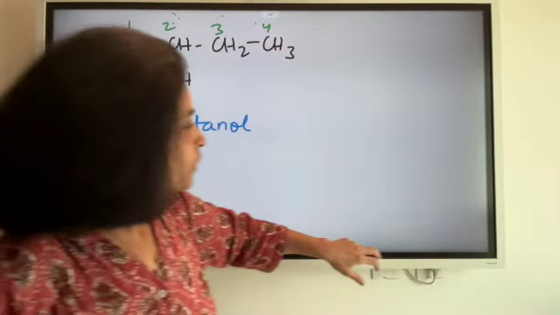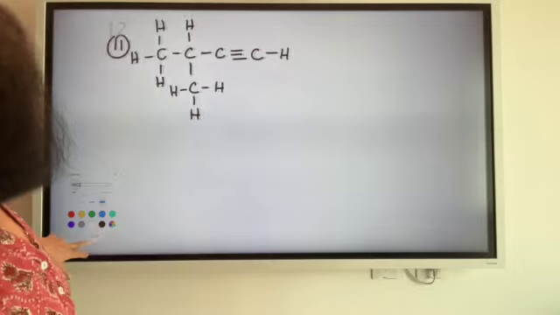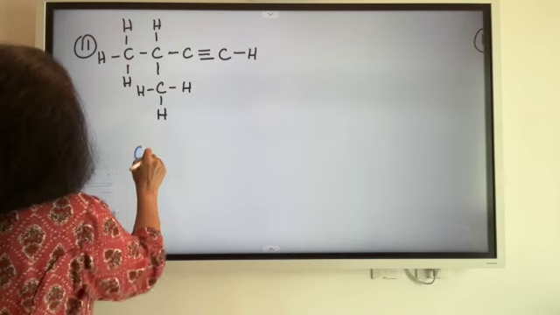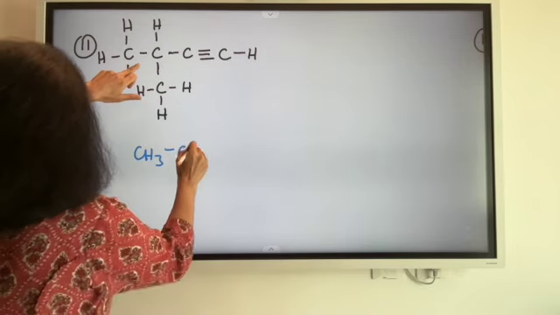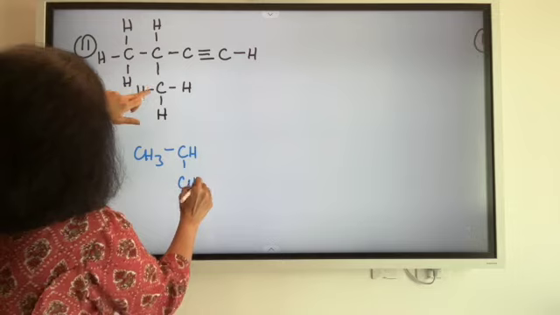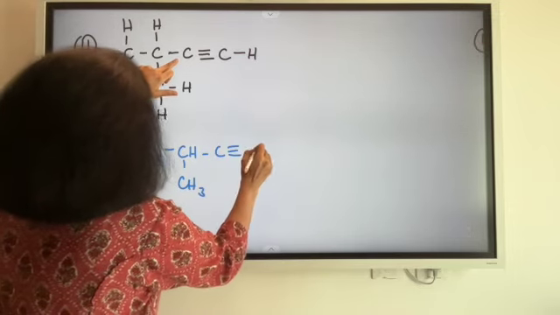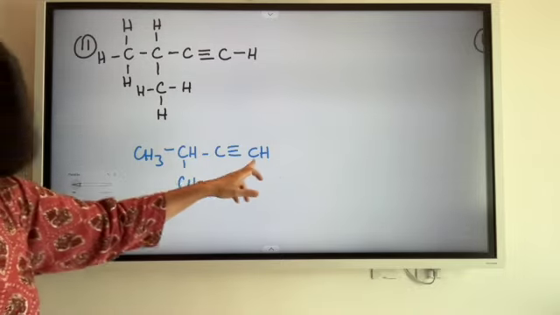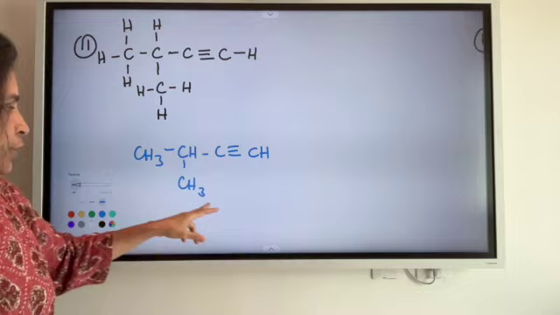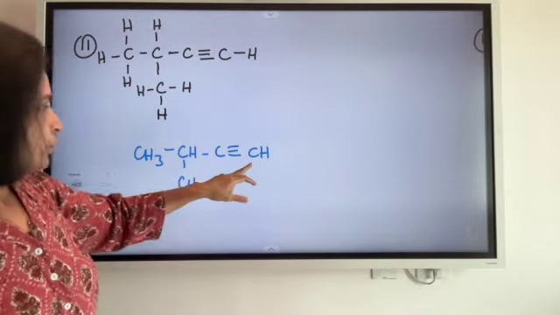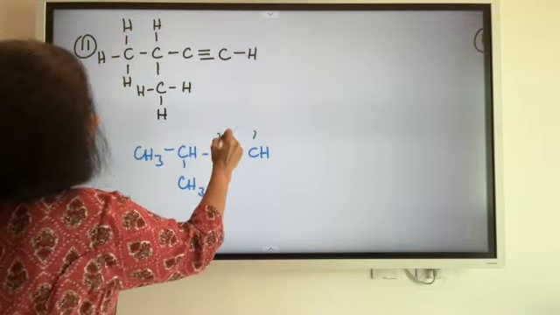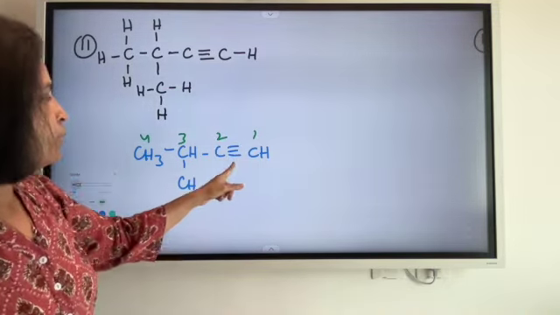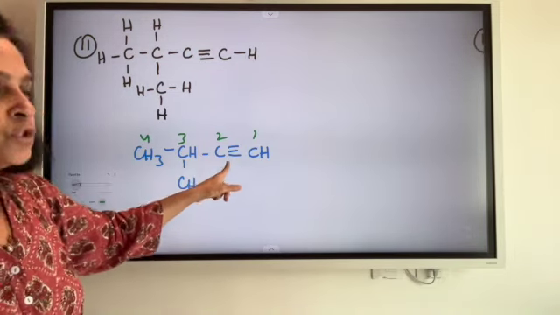Alright, now moving on to the next. What is this here? Let's start with the condensed structural formula. So this is going to be a CH3, a CH, and a CH3, a C triple bond CH. So what is this compound now? Priority to the triple bond. The substituent group goes behind. So how do I number it? 1 2 3 4 is how I number it, right? Lower position to the triple bond. And what position is it on? It's on the first carbon.